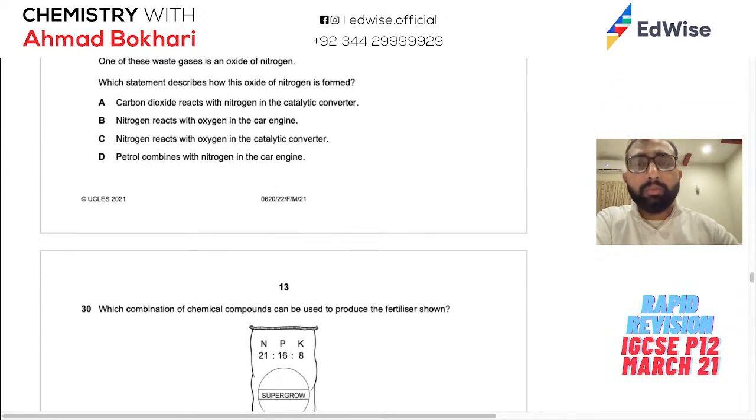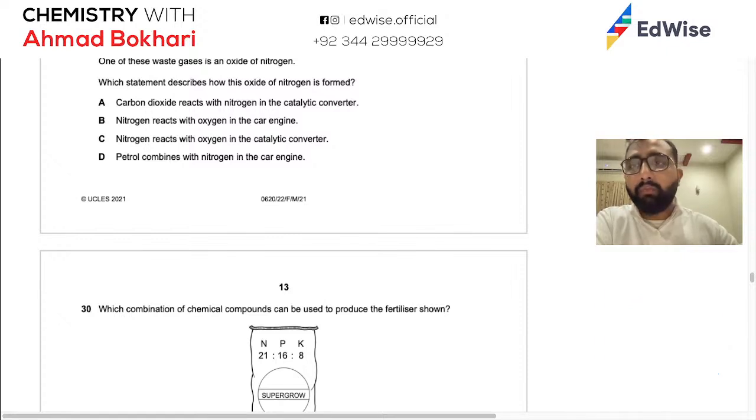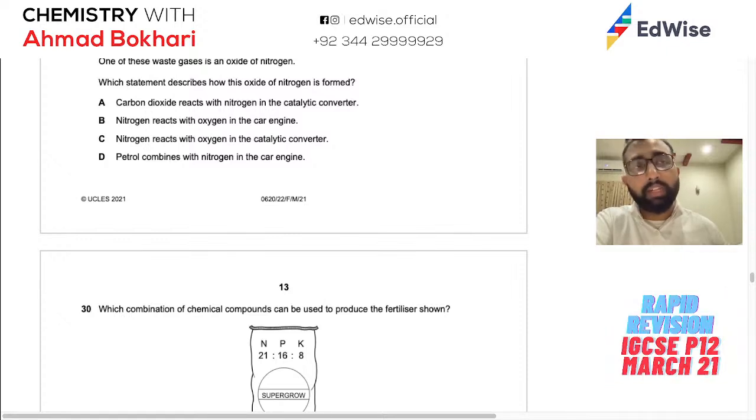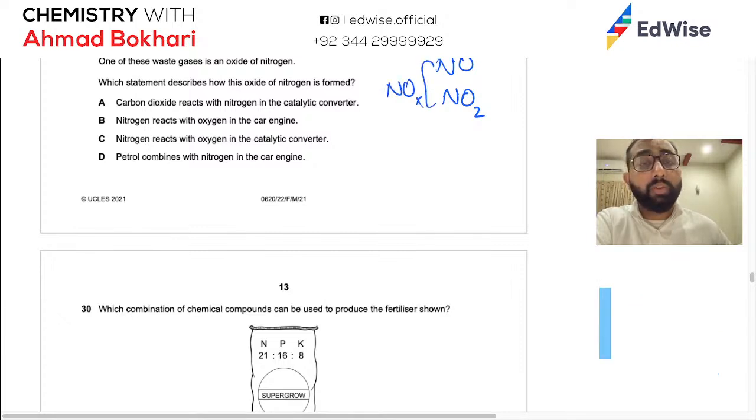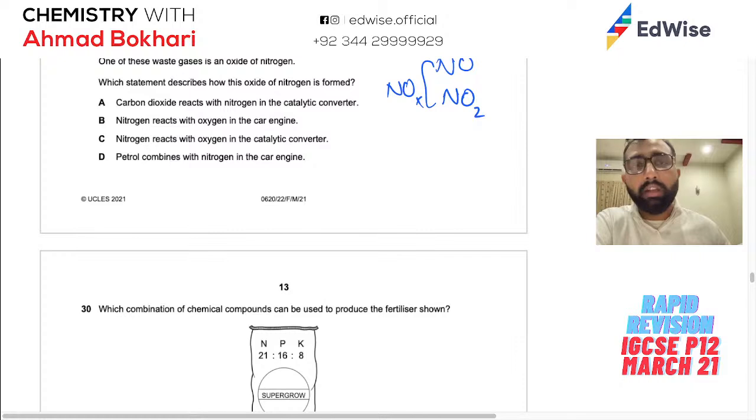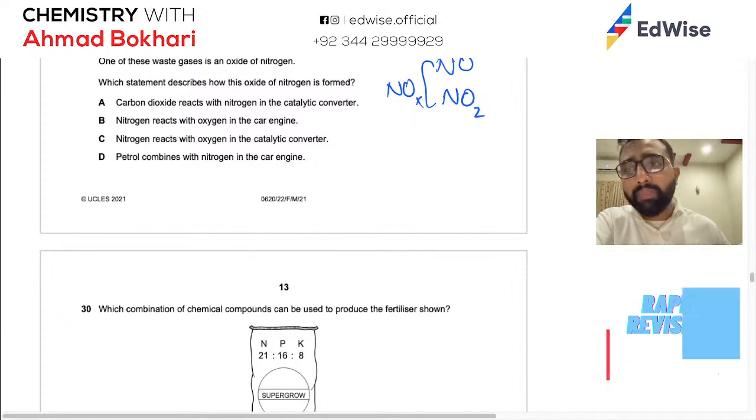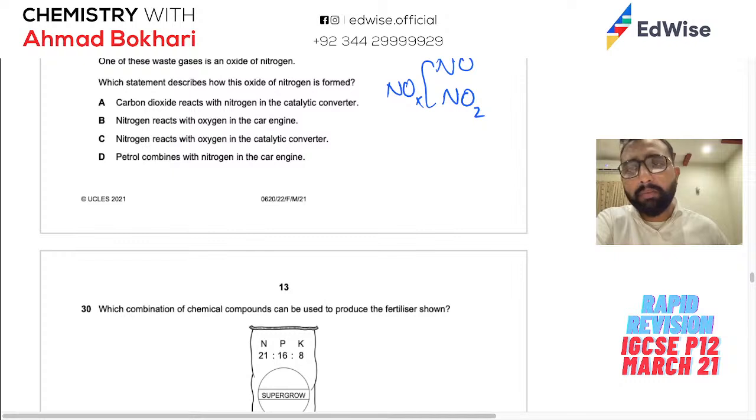Petrol burns in a car engine to produce waste gases which leave through the car exhaust. Okay, we know about them. One of these waste gases is an oxide of nitrogen. दो oxides होते हैं nitrogen के, NO and NO2, and together they are called NOx. Nitrogen monoxide is neutral, nitrogen dioxide is acidic. Nitrogen dioxide और nitrogen oxide दोनों को catalytic converter nitrogen में और some oxide of carbon में convert करता है, carbon dioxide mainly. So one of these waste gases, which statement describes how it is formed?